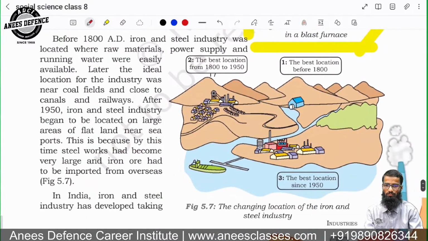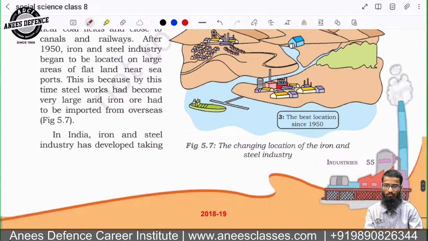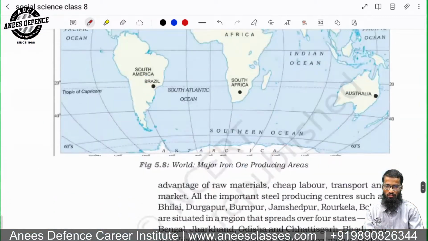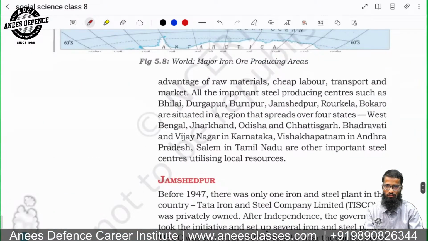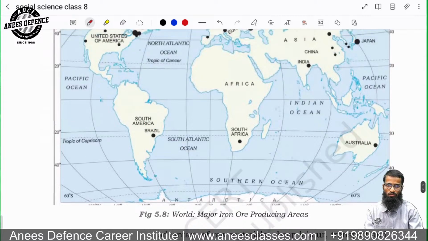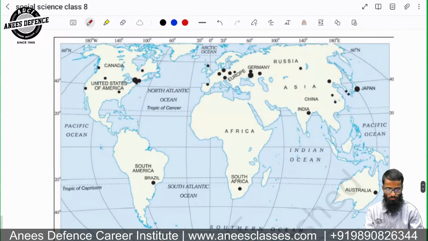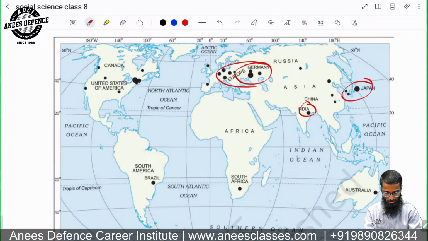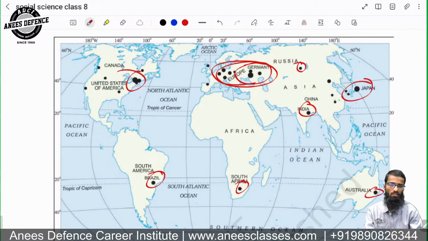Now, look, these are the areas where iron is produced: Japan, India, Germany. Look, this area, then this area, South Africa, Australia, Russia. So in this area, you have what? Iron.